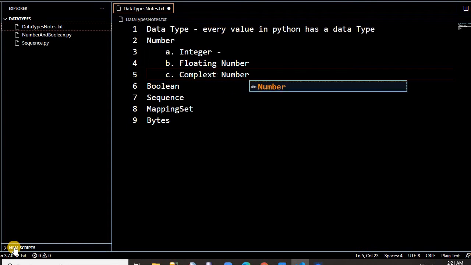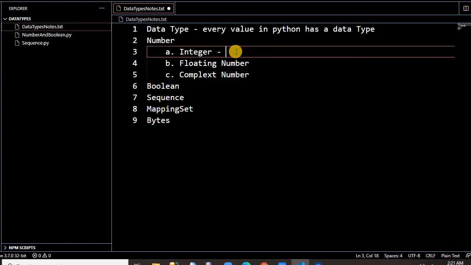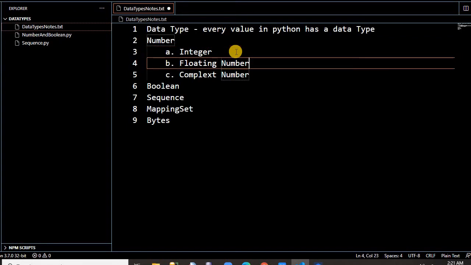An integer contains a whole value, whether positive or negative. If a number contains a decimal, it is known as a floating number. The maximum accuracy of the floating number is up to the 15th decimal. After that, it truncates